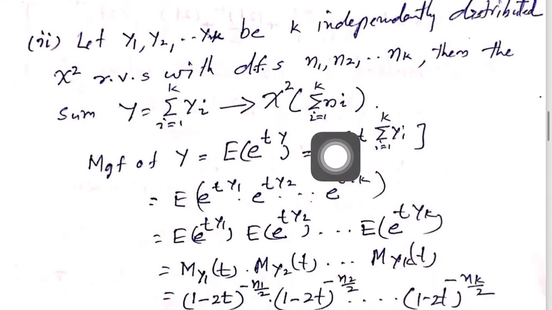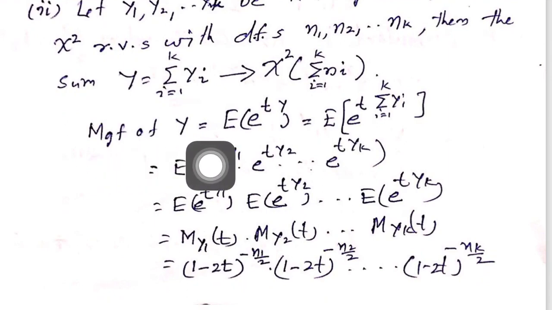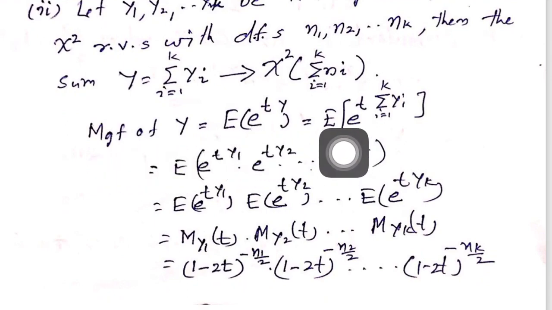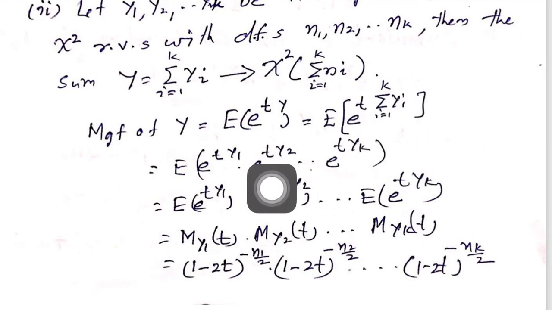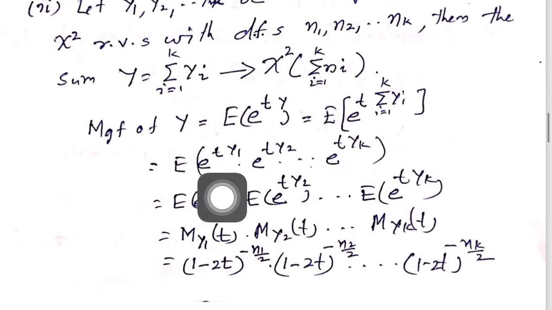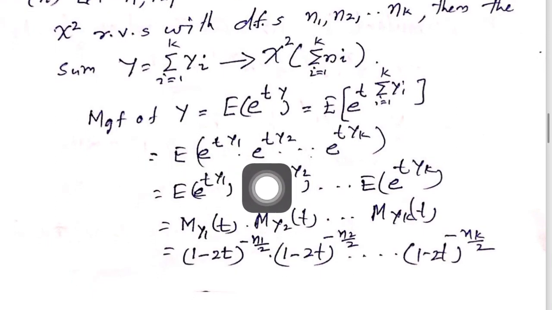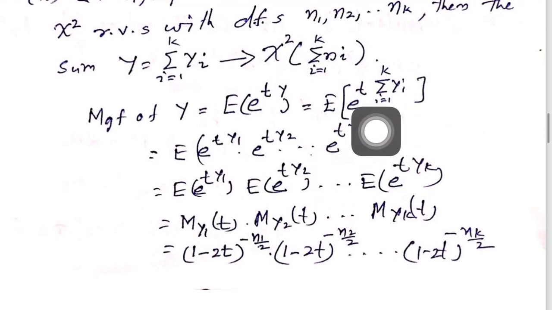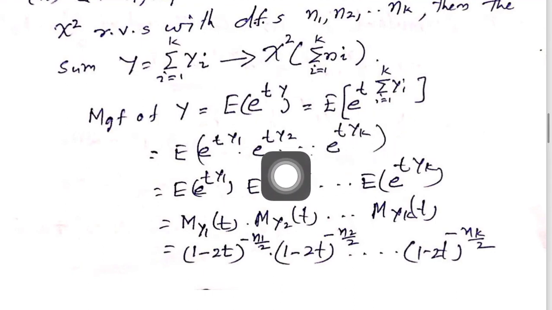Okay, proof is very direct. MGF of y is equal to expectation of e to the power of ty, that is equal to the expectation of e to the power of t into the summation, that is expectation of e to the power of t into y1 into e to the power of t into y2, etc., e to the power of t into yk, because this can be written in this form.